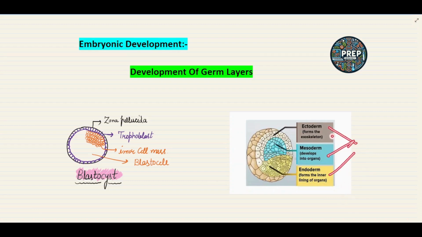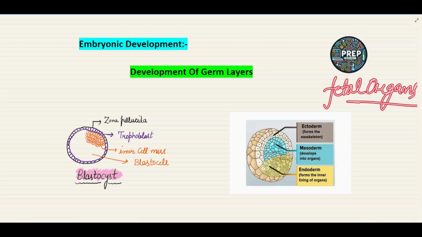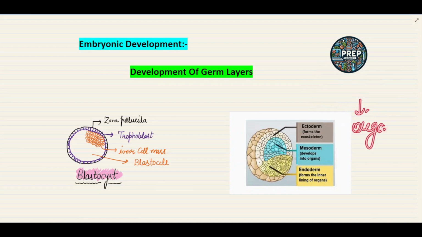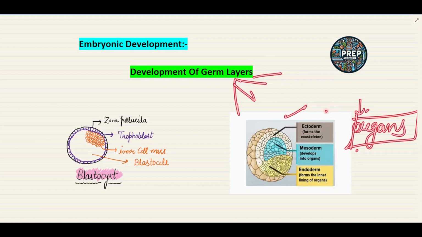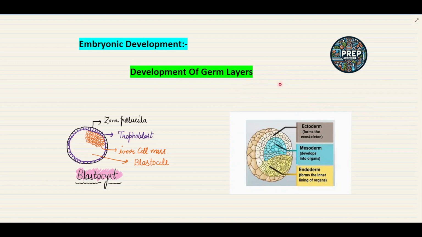These three layers then have the capacity to form the fetal organs. They differentiate and develop tissues, then organs of the fetus. So these germ layers help in the formation of the tissues and organs of the embryo.